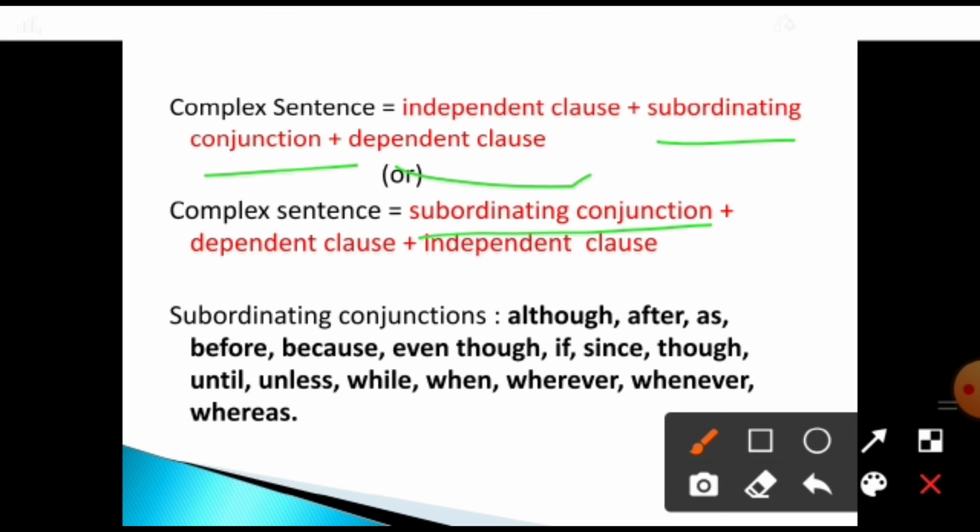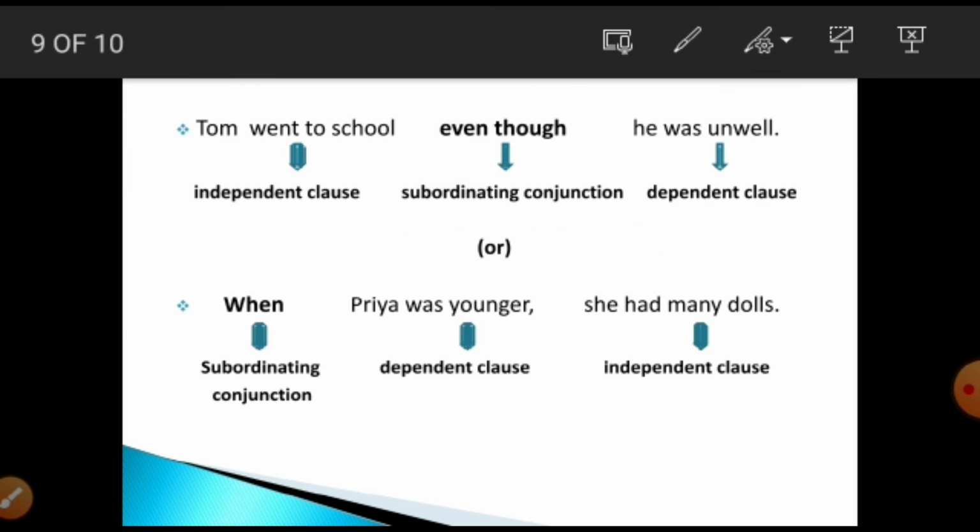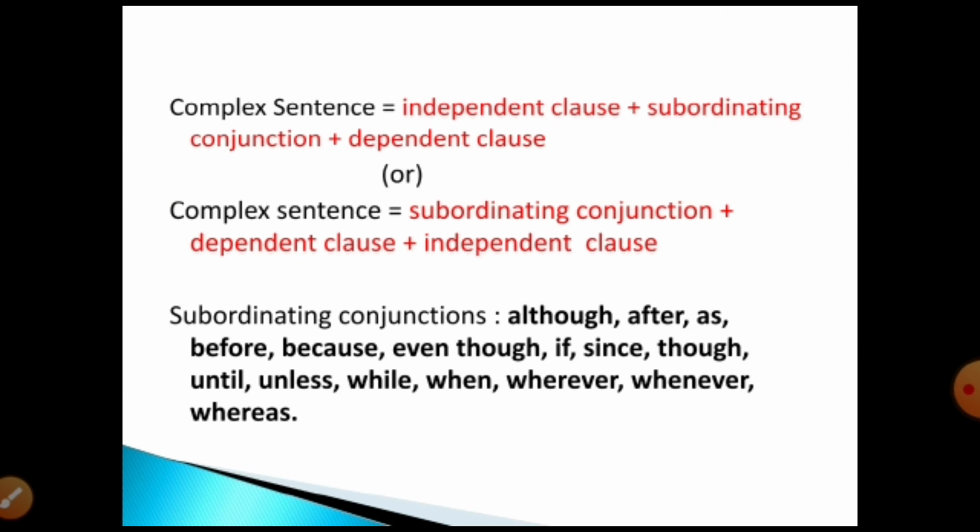Okay? Can you understand? What are the subordinating conjunctions that we are going to use in this complex sentence? That is what we are going to see. See, what are the subordinating conjunctions? Although, after, as, before, because, even though, if, since, though, until, unless, while, when, wherever, whenever, whereas. These kind of words we use as subordinating conjunction. I hope you all understand the structure of complex sentence. Okay? Okay. See, coming to the next one.